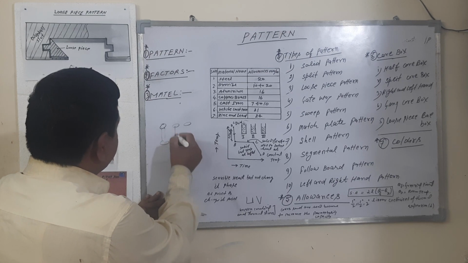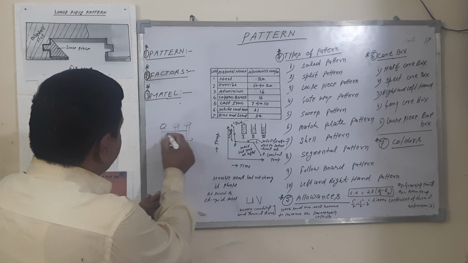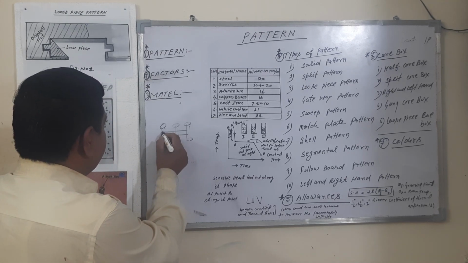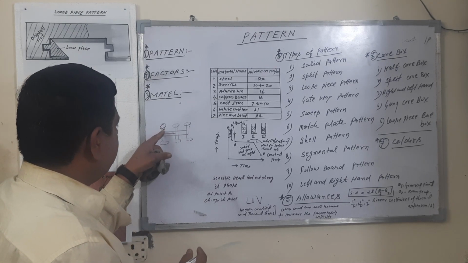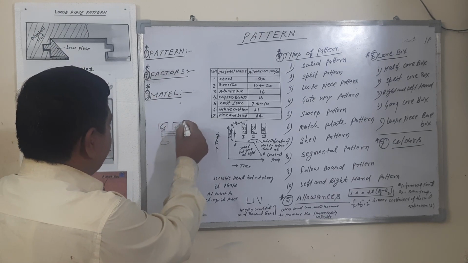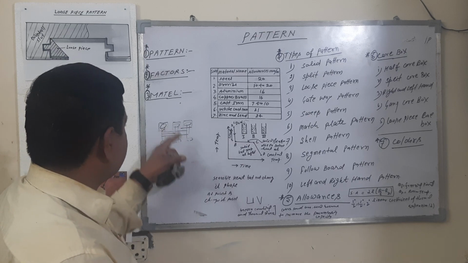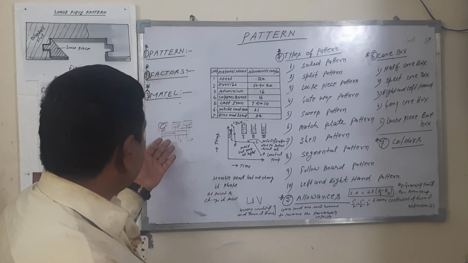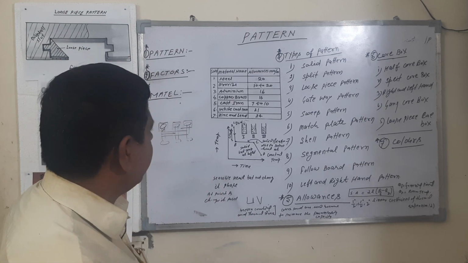To join them to each other, they are joined together with the help of this runner channel. The metal goes through with the help of a gate. This type of pattern is generally used for mass production. The main function of the gate is to join the pieces together. This is the figure of the gate pattern.